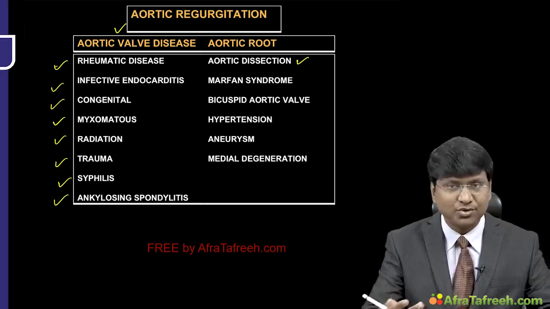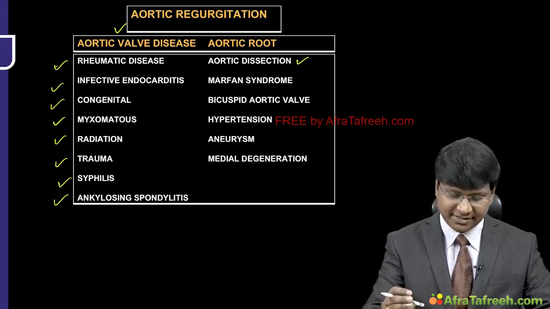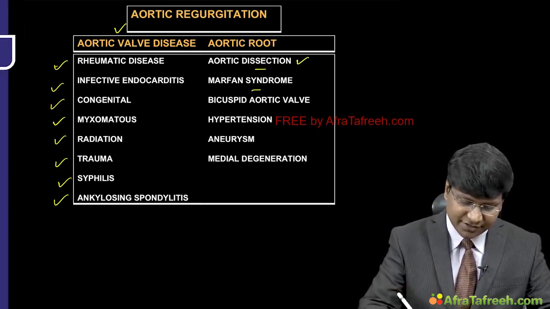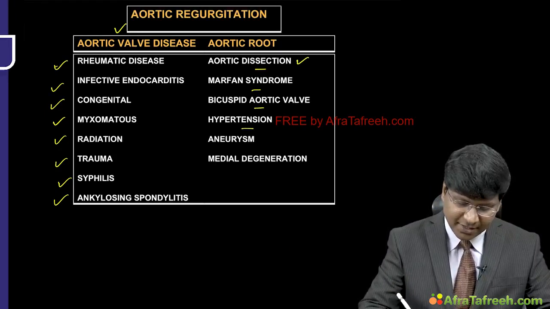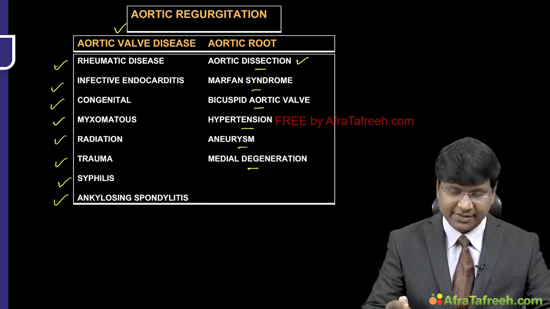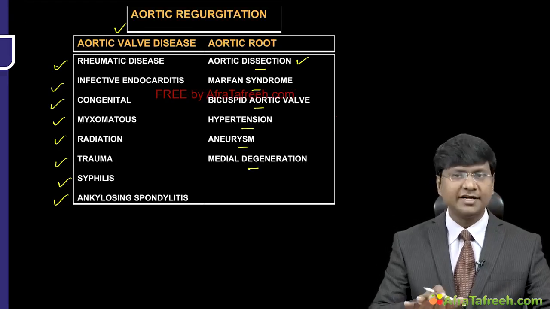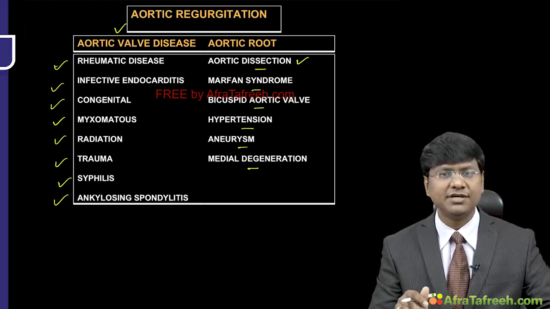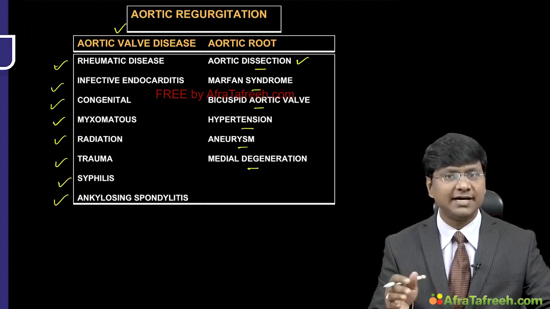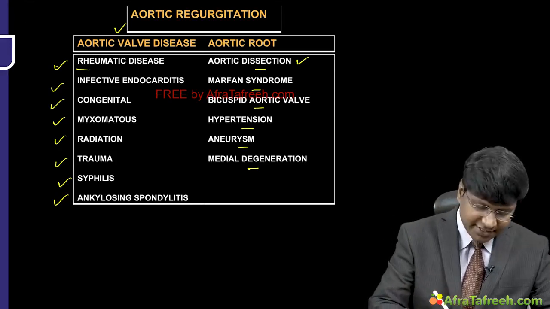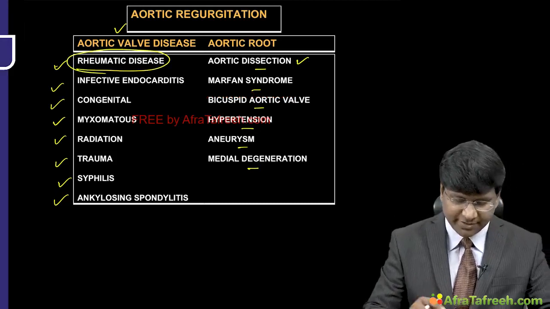Now you take the aortic root diseases causing aortic regurgitation, that includes aortic dissection, Marfan syndrome, bicuspid aortic valve, hypertension, aneurysm as well as medial degeneration. Now let me try to discuss each and every etiology, what is the mechanism of this causing aortic regurgitation. So first let me take up the discussion of the rheumatic disease.